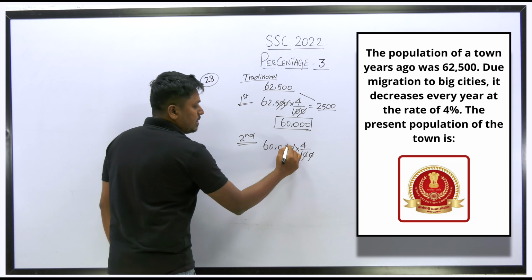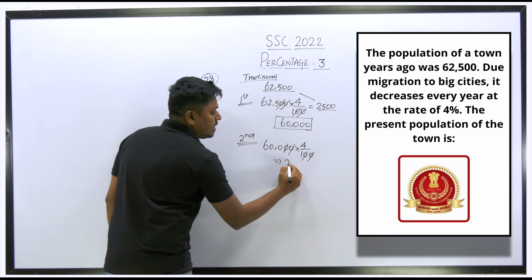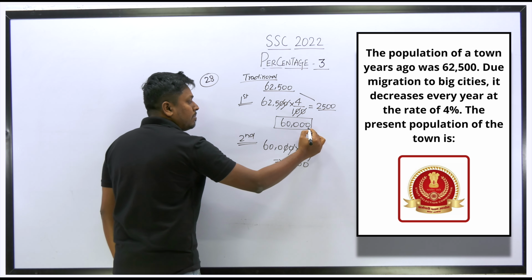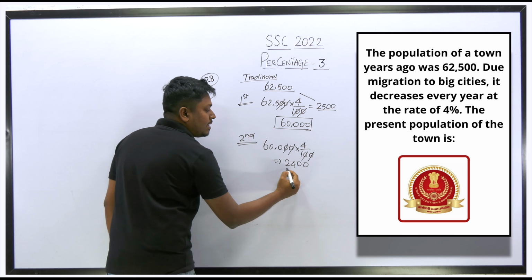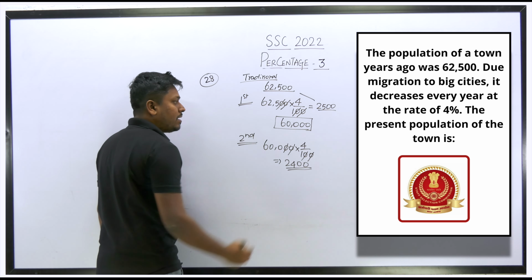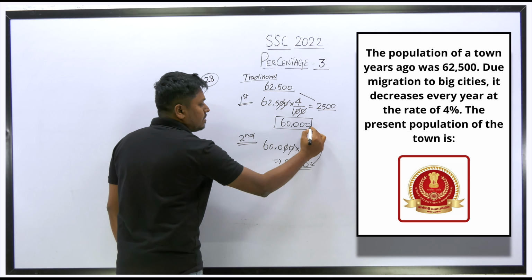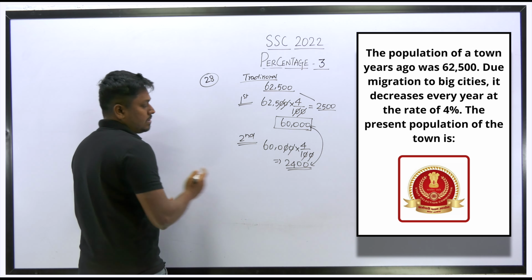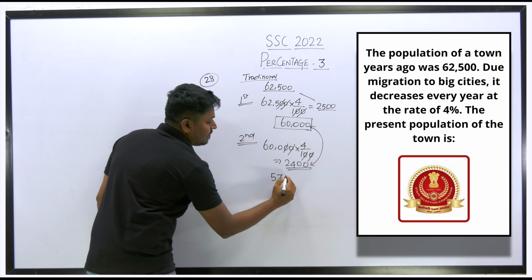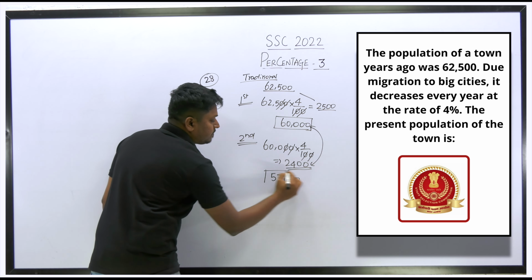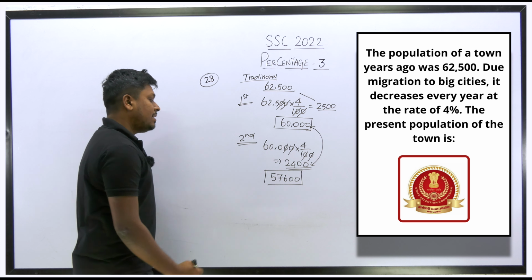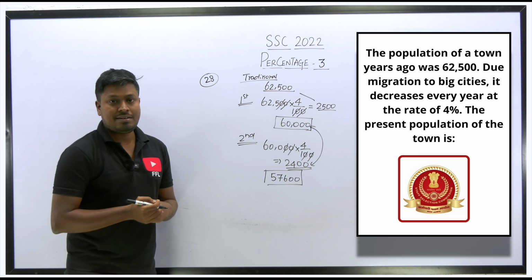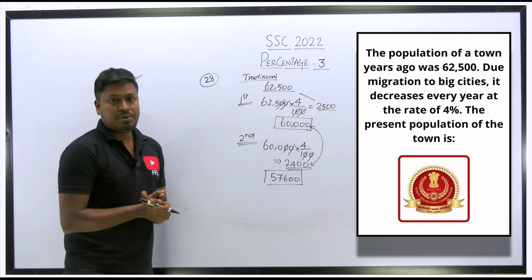Cancel the zeros here. So 600 into 4 will be 2,400. So if you subtract from the earlier population 60,000 this year's population decrease of 2,400, the resultant will be 57,600. Got it. So 57,600 will be the present population of the town.